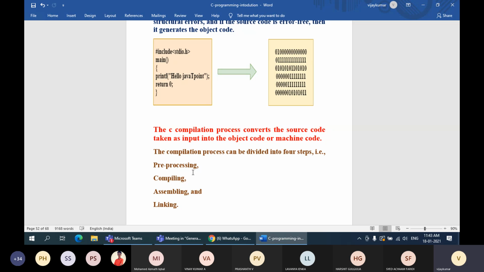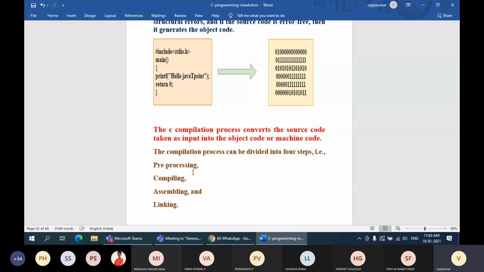Those library files will have the extension .h. So all these files have to be included. Whatever the content of that stdio.h file is, that should be included into this file before processing. That is the meaning. See, actual processing of your program starts with main function execution. Guys, are you getting it? Yes, sir.